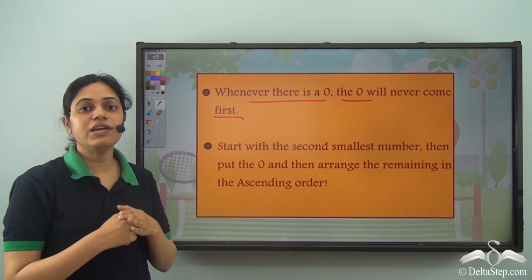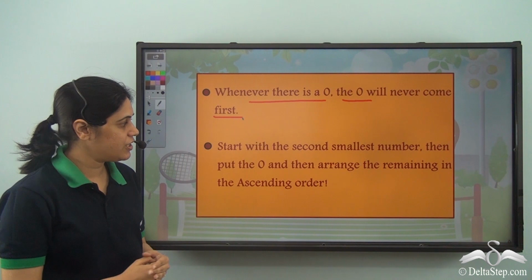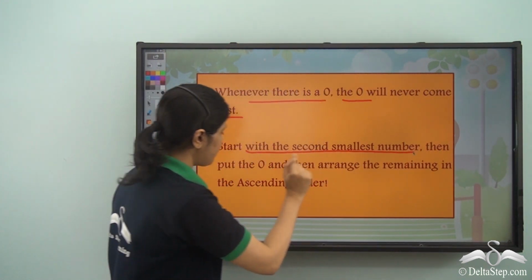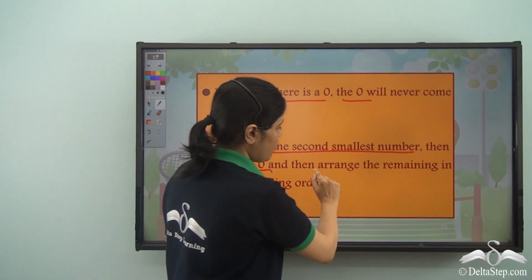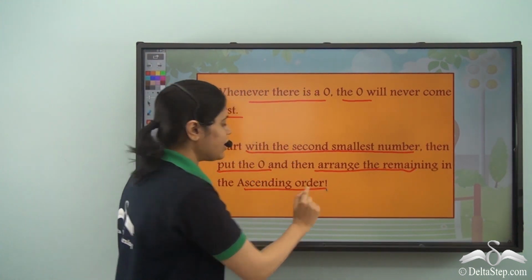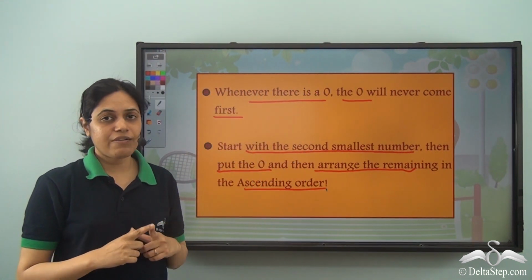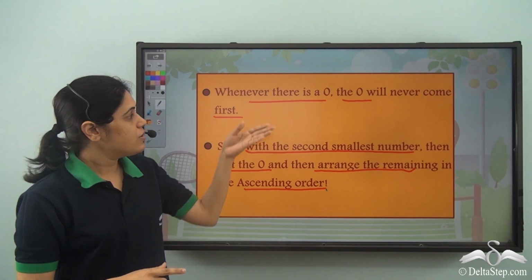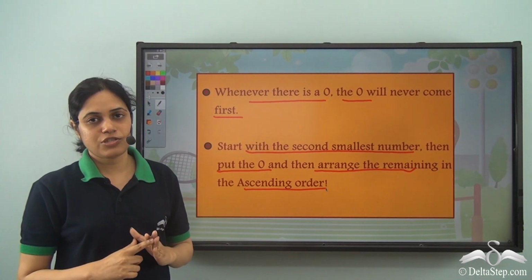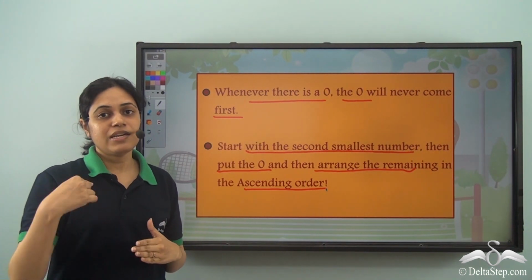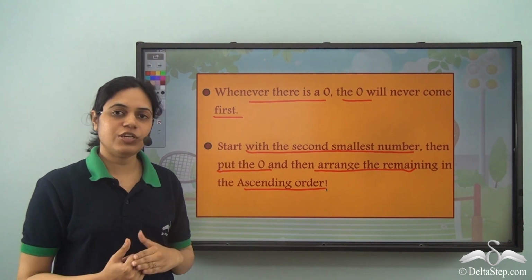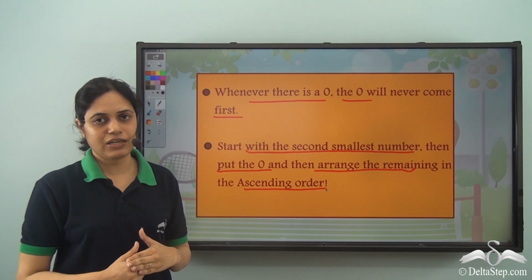So 0 will never come as the first digit. What do we need to do? Start with the second smallest number and then put 0 and arrange the remaining in ascending order. So whenever you are required to form the smallest number, never put 0 as the first digit. Start with the number which comes after 0 and then put 0 and arrange the remaining numbers.